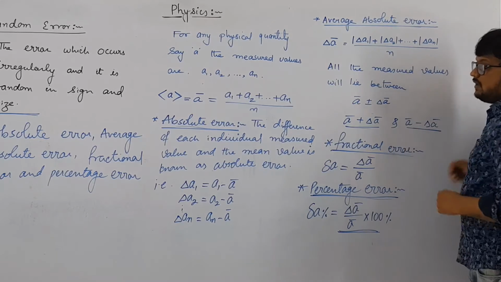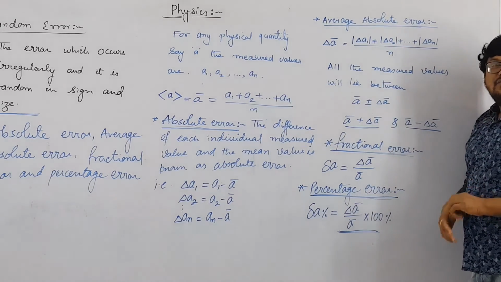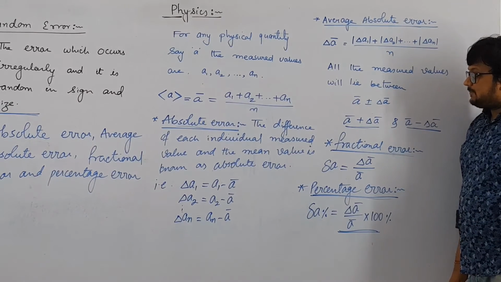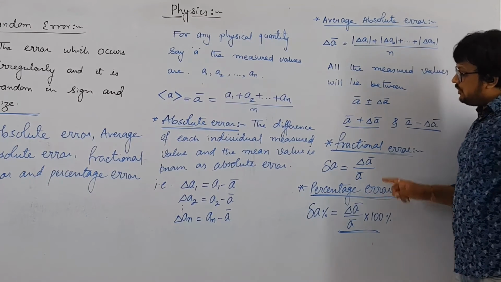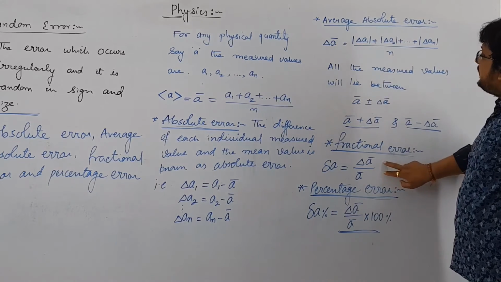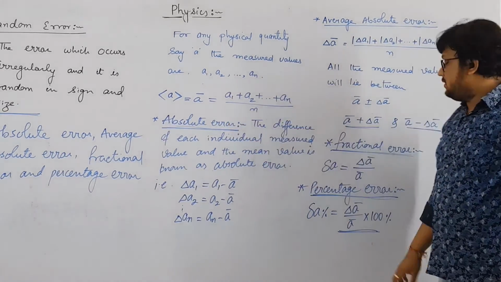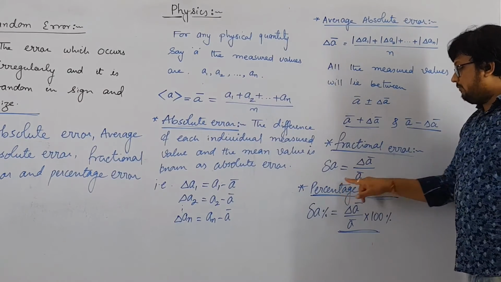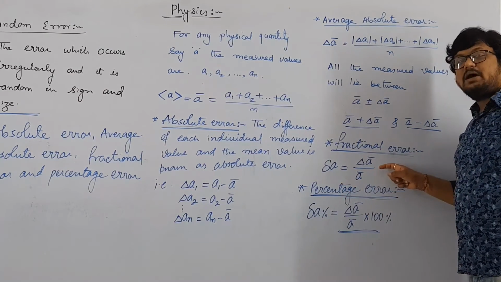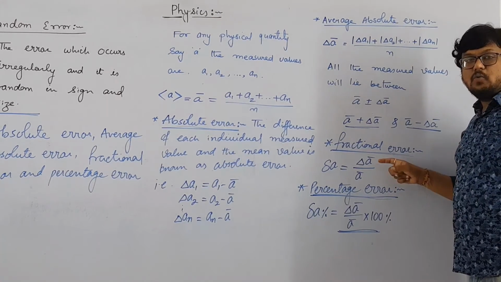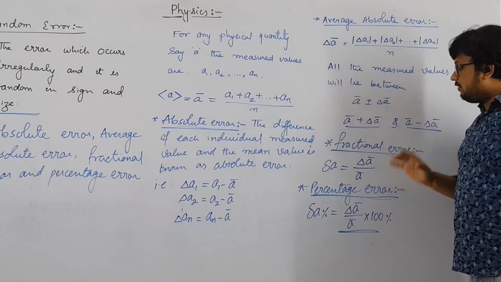The next is fractional error. What do we mean by fractional error? Fractional error is defined as the ratio of the average absolute error to the mean value. So fractional error, delta A over A, will be equal to delta A bar over A bar. That is, the average absolute error over the mean value is our fractional error.